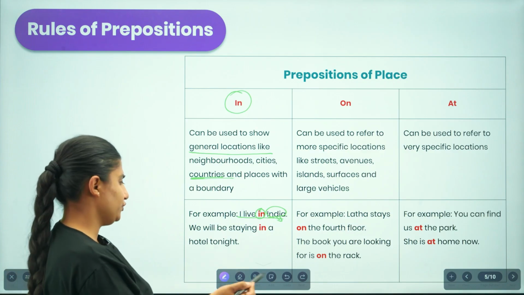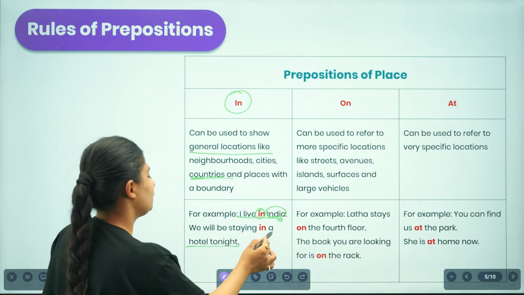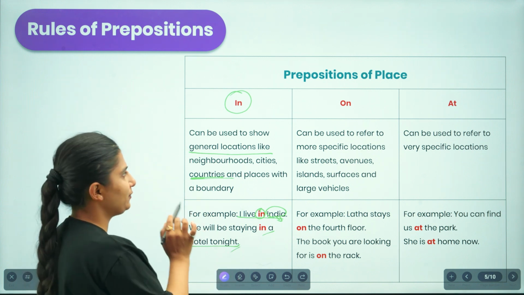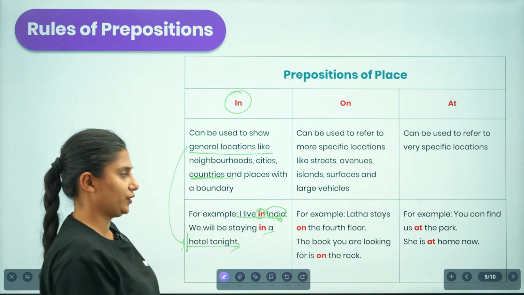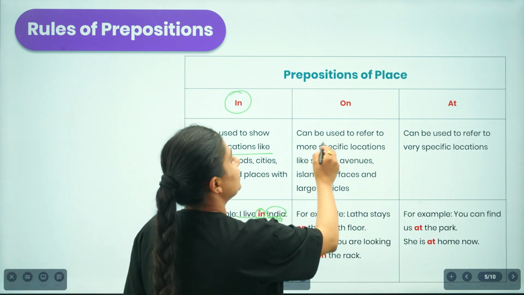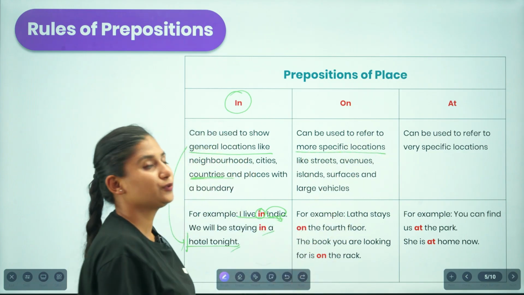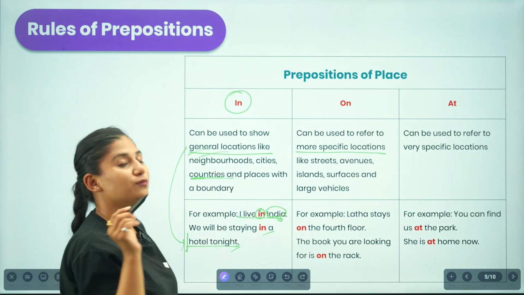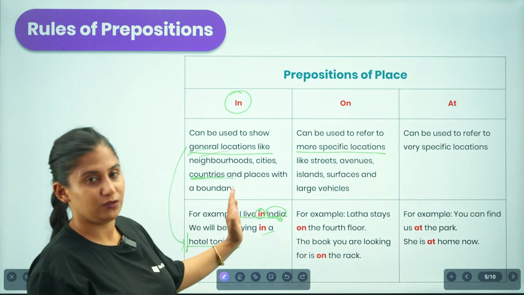For example, moving on, we will be staying in the hotel tonight. So we have just mentioned that we are staying in a hotel. We are not providing the specific idea; we are providing the general idea over here. Similarly, talking about on, we use this to refer to a more specific location, more specific in comparison to these general locations.